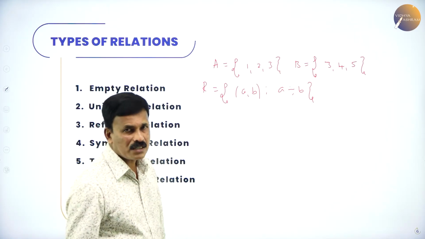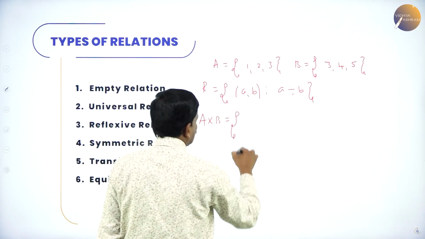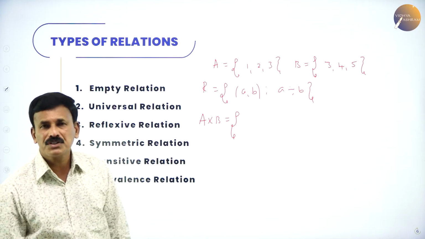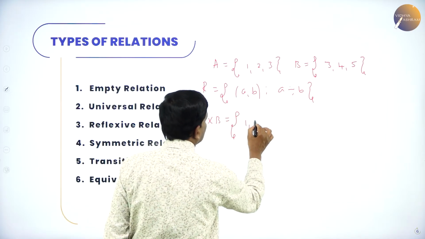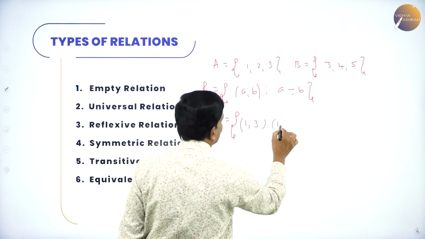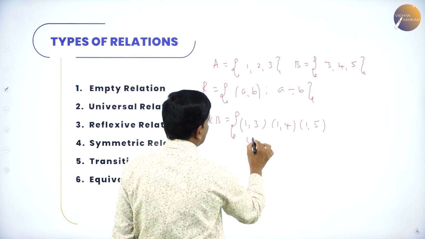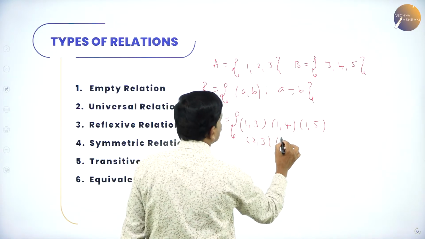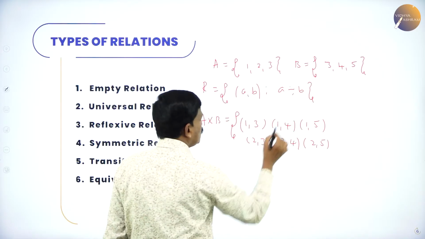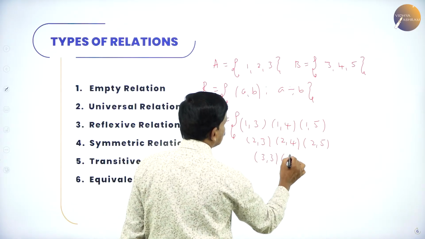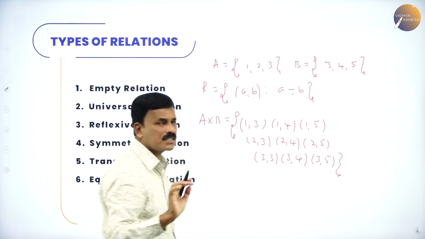Now, let us write down the Cartesian product of A and B. For finding the relation, let us write the Cartesian product first. What is A cross B? 1 comma 3, 1 comma 4, 1 comma 5. Next, the second element: 2 comma 3, 2 comma 4, 2 comma 5. Next, 3 comma 3, 3 comma 4 and 3 comma 5.